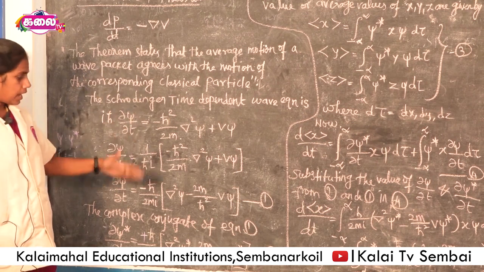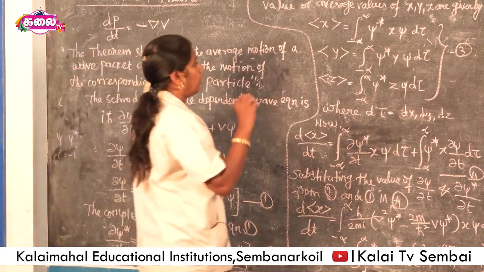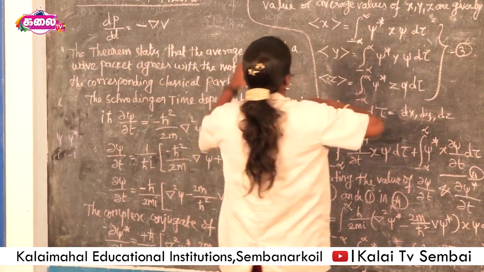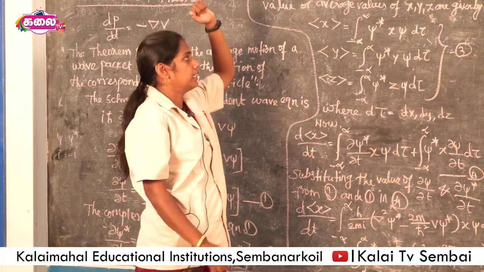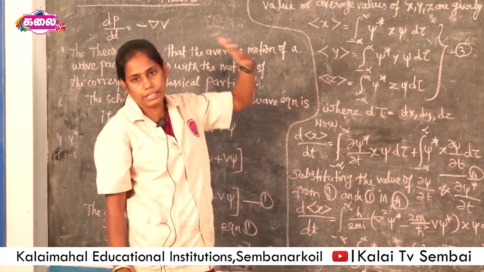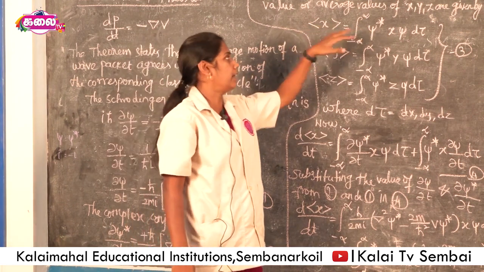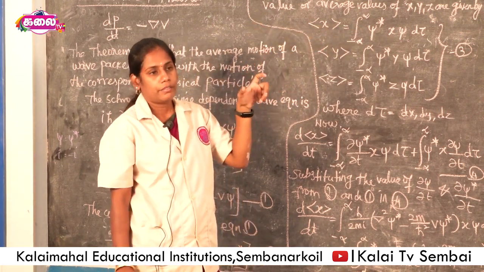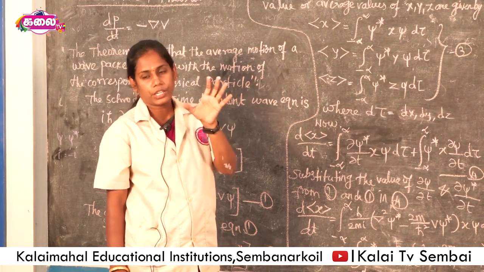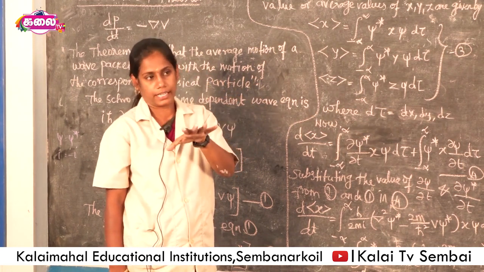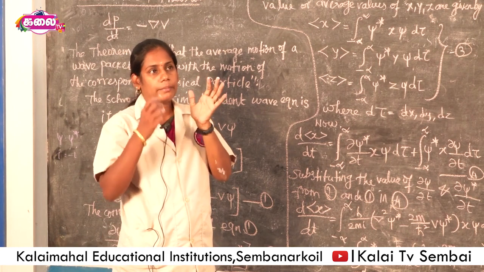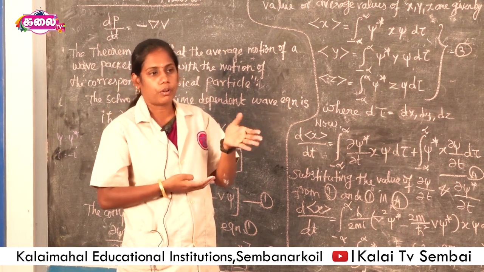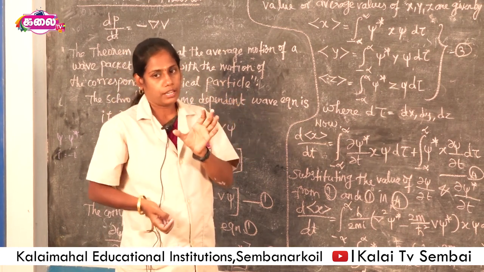After that, these values are used in the theorem. For a normalized wave function, the expectation values or average values of x, y, z are given by the following. Generally, the expectation value means the expected value, which is compared with accurate values in classical mechanics. Expectation means the value we expect from what we have derived, the expectation value.